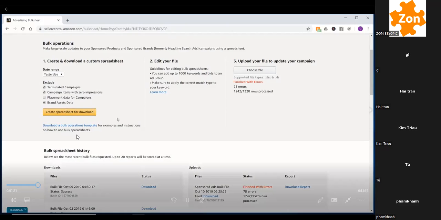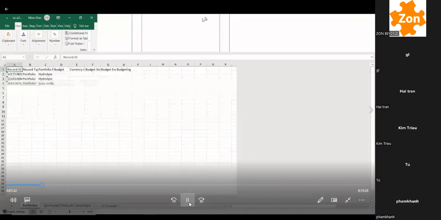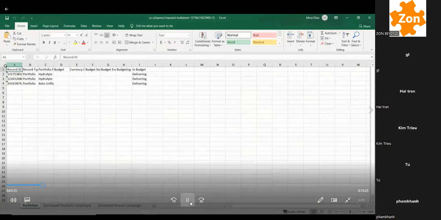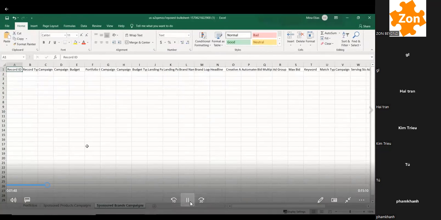So I'll create the spreadsheet for download, and then it'll pop open right here, and you can click download. So this is what it's gonna look like once it opens. All right, so first tab says portfolios, and it's going to list the portfolios you have in here, and it's going to say if it's delivering, and it's going to tell you what the portfolio ID is. We don't care about that. And in the third one, it's if you have sponsored brand campaigns. Again, this course doesn't go over sponsored brands, but you'll have a ton of data on your sponsored brands over here. So let's go to sponsored products.